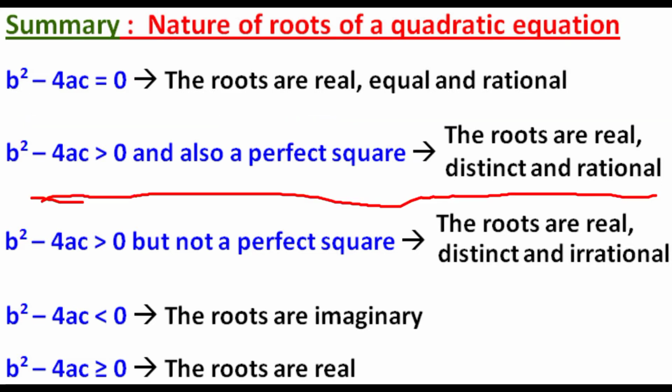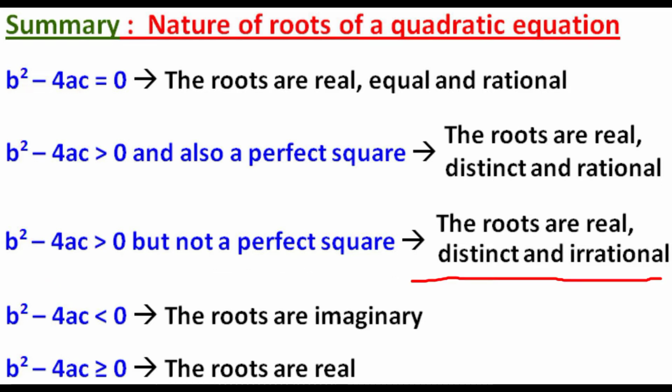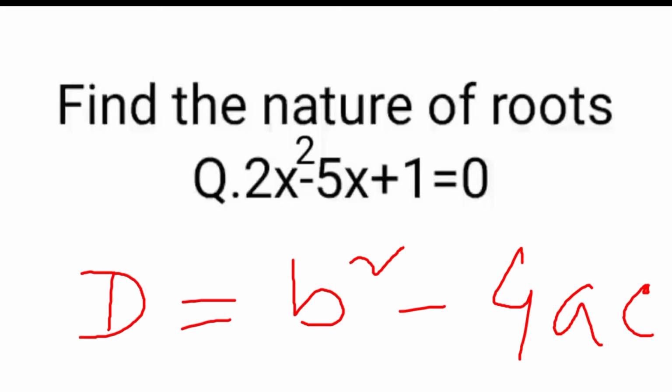When the discriminant is greater than 0 and a perfect square, the roots will be real, distinct and rational. Number 3, if it is greater than 0 but not a perfect square, then the roots will be real, distinct and irrational. Number 4, if it is less than 0, the roots will be imaginary. And number 5, if it is greater than or equal to 0, the roots will be simply real. To know the nature of roots, we have to understand what the discriminant is.